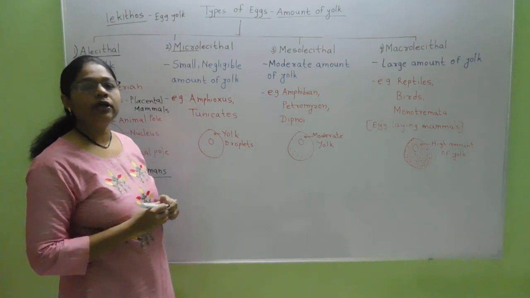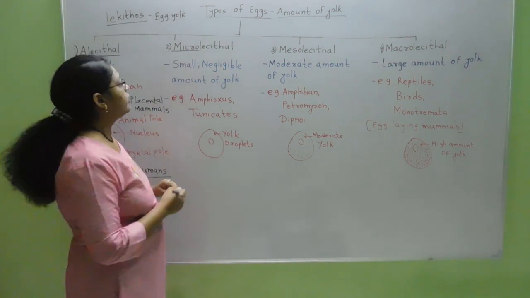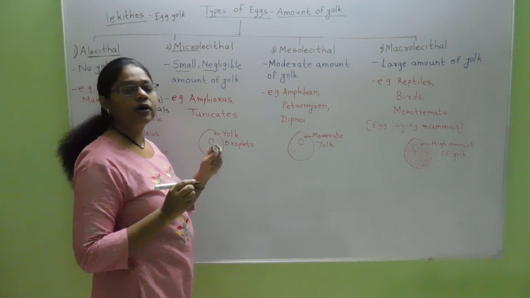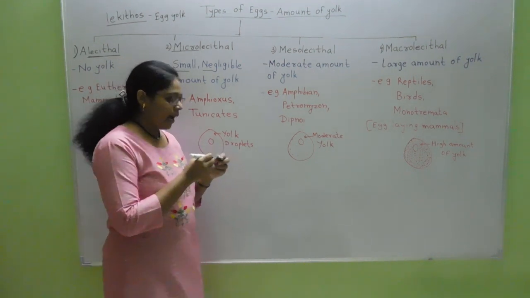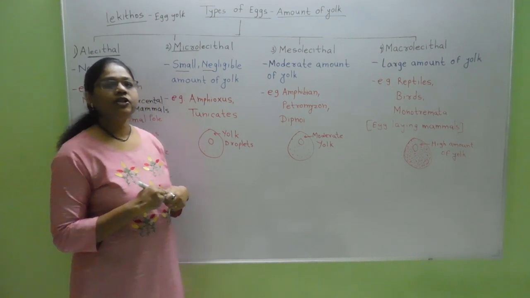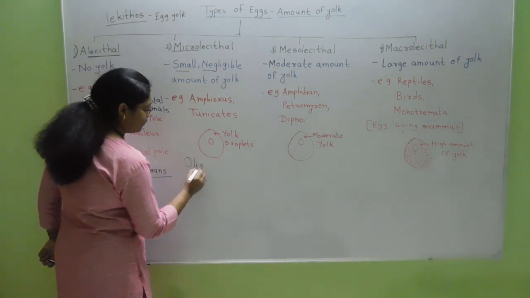Then the next kind of eggs is the microlecithal eggs. According to the name, micro, it contains a very small or negligible amount of yolk, and as it contains a low amount of yolk, such eggs are also called oligolecithal eggs.